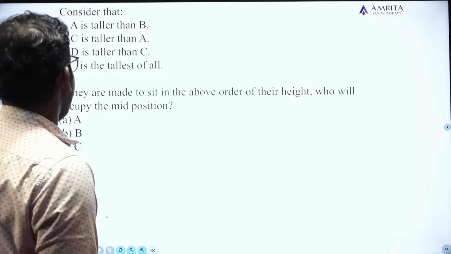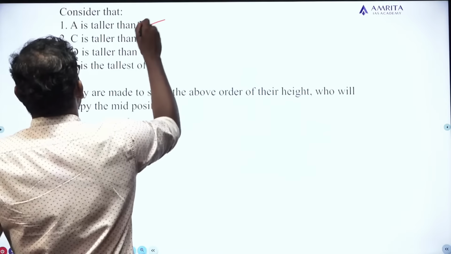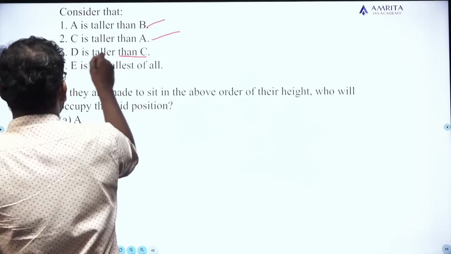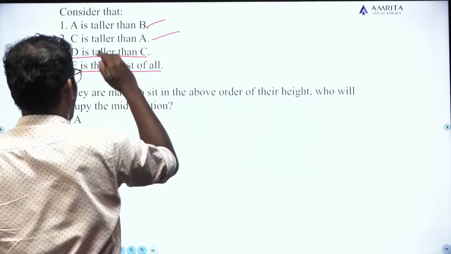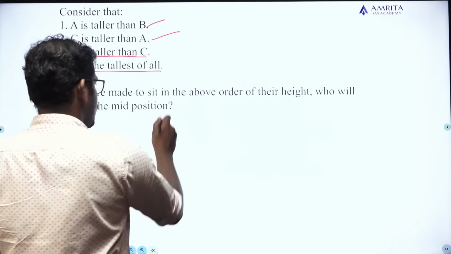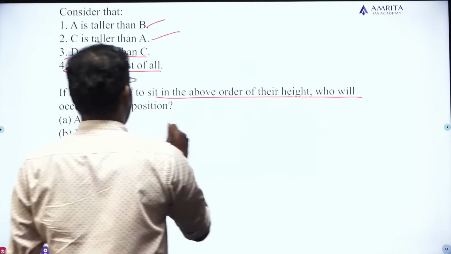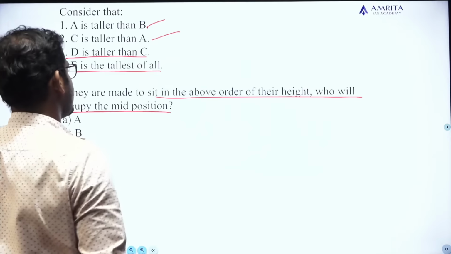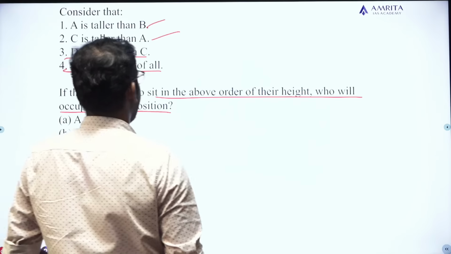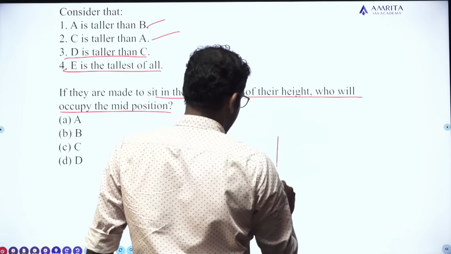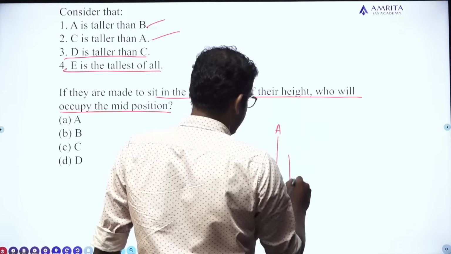Consider that A is taller than B, C is taller than A, D is taller than C, E is the tallest of all. If they are made to sit in the above order of their height, who will occupy the mid position? The first one is A is taller than B. This is A taller than B.